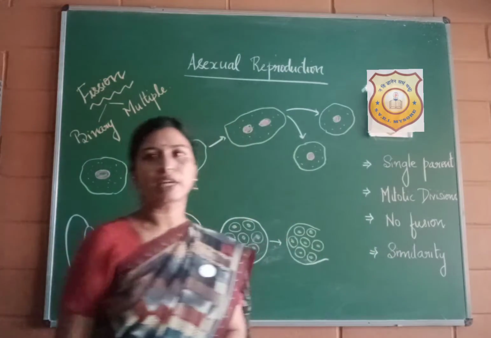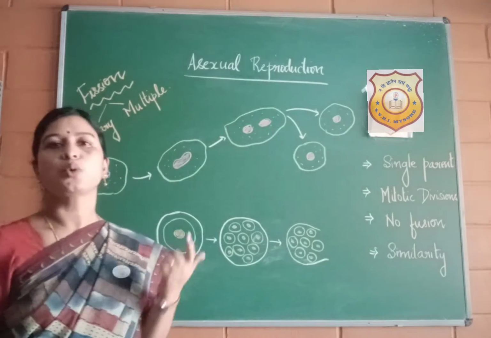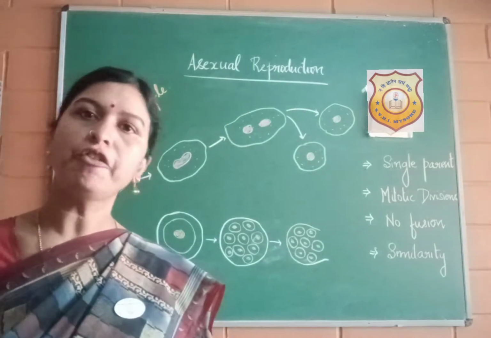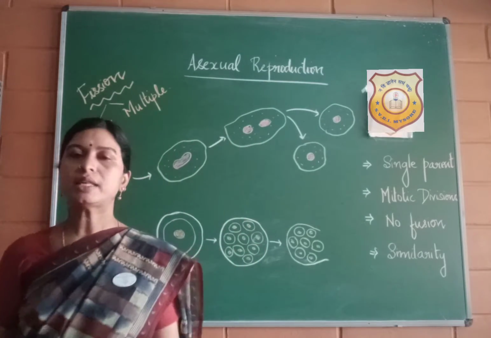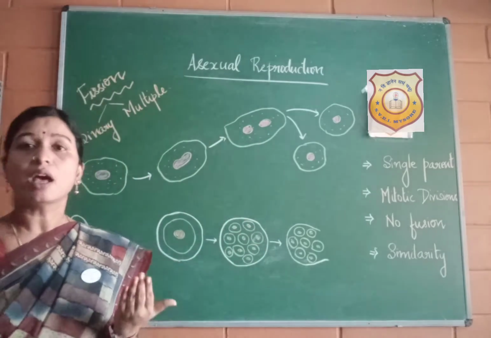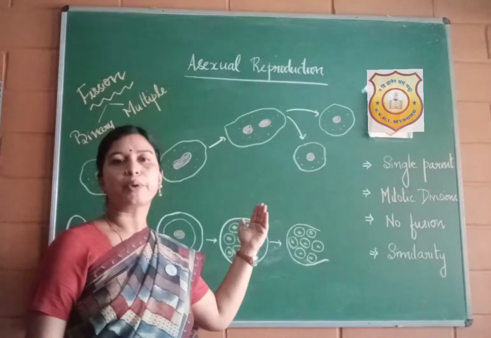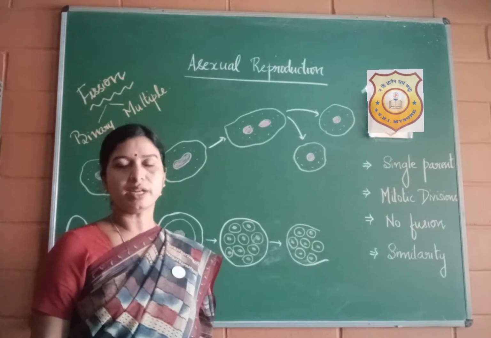Again, in case of asexual reproduction, as we have already mentioned, only a single parent is involved, so there is no fusion of gametes. Once the offspring are produced, you can see that they are very much similar to their parents. So asexual reproduction also results in similarity in future generations.